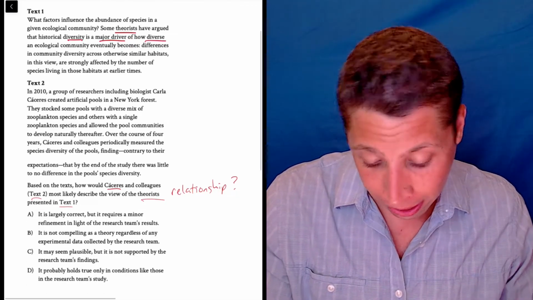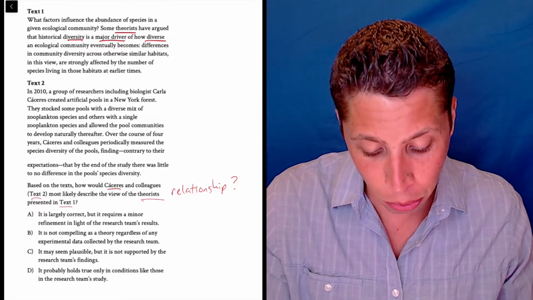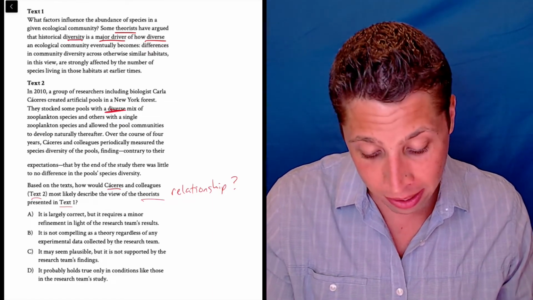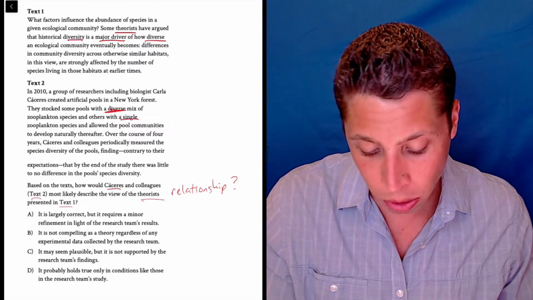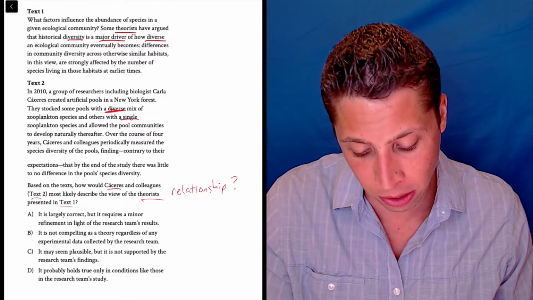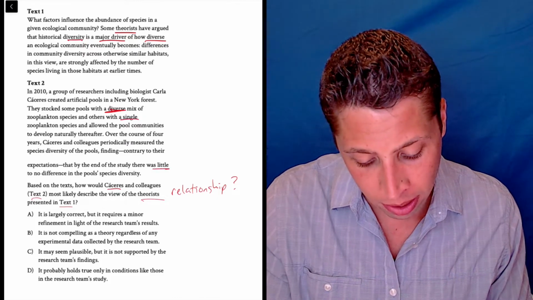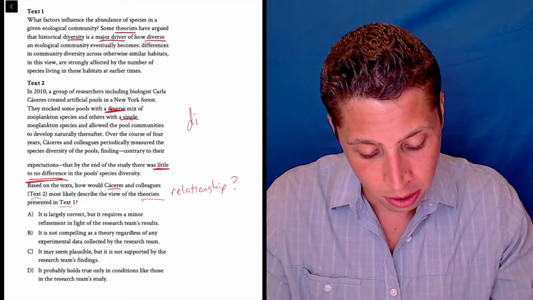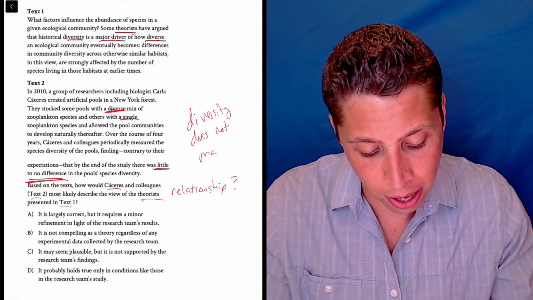Okay. Text 2. In 2010, a group of researchers, including biologist Carlos Caceres, created artificial pools in a New York forest. They stocked some pools with a diverse mix of zooplankton species and others with a single zooplankton species and allowed the pool communities to develop naturally thereafter. Over the course of 4 years, Caceres and colleagues periodically measured the species diversity of the pools, finding, contrary to their expectations, that by the end of the study there was little to no difference in the pools' species diversity. So, diversity does not matter, right?